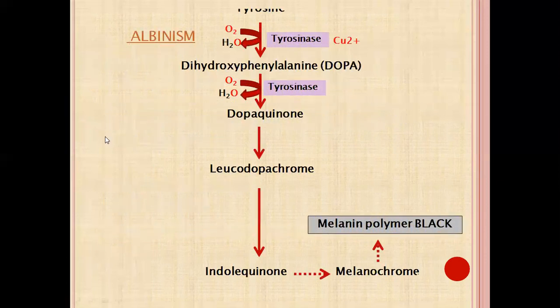Because in albinism the tyrosinase enzyme is deficient, melanin pigment cannot be formed, so there is hypopigmentation all over the body, and they cannot tolerate sunlight, so there is photophobia. So the enzyme defect is tyrosinase and the cofactor is Cu2+.